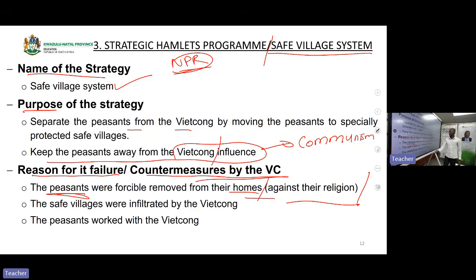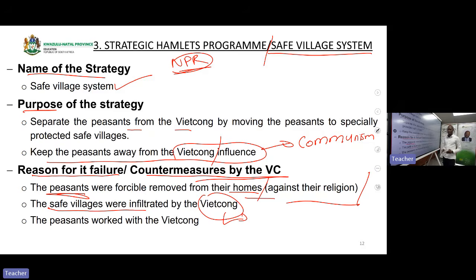Are we clear, class? Also, in the safe villages, the Viet Cong were able to enter. The safe villages were infiltrated by the Viet Cong. Why were the Viet Cong, this group of rebels, able to enter these safe villages? It is because the Viet Cong were also normal peasants who got angry because of the corrupt government. As they got angry, they decided to form an organization or a group which was called Viet Cong.